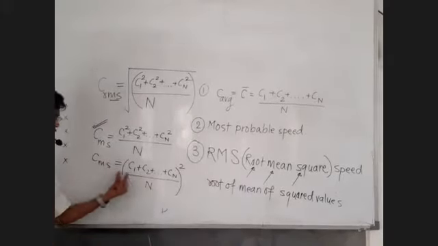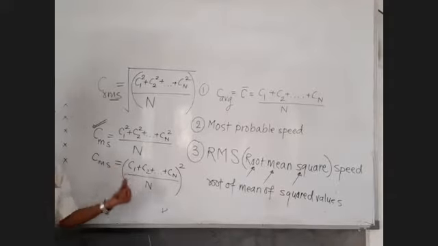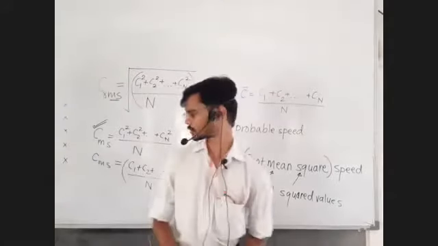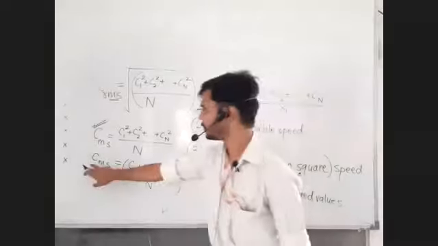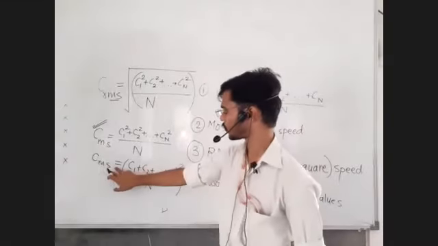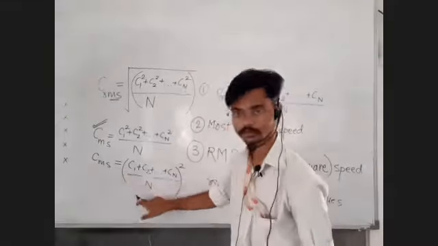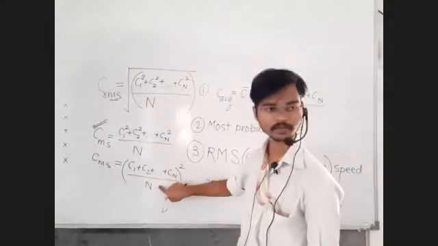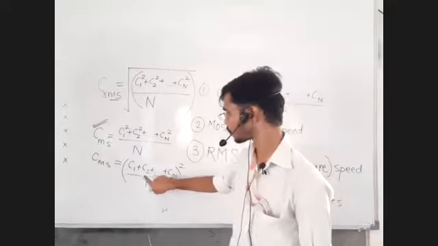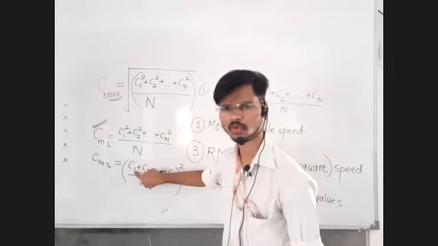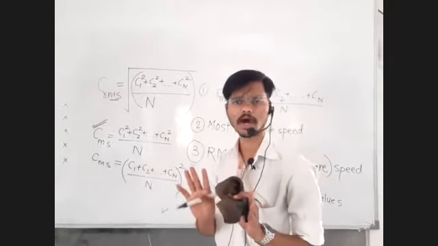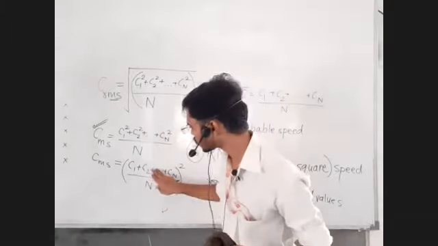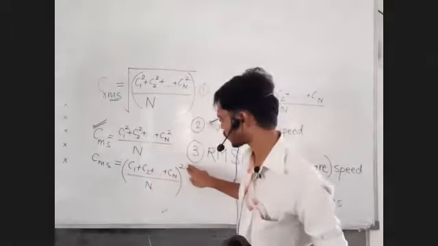Tell me, is this second point correct? Mean square is equal to, this is the mean and this is the square. Isn't this mean? Yes, it is the mean. But it is the mean of which values? Direct values. We don't want the mean of direct values and its square.